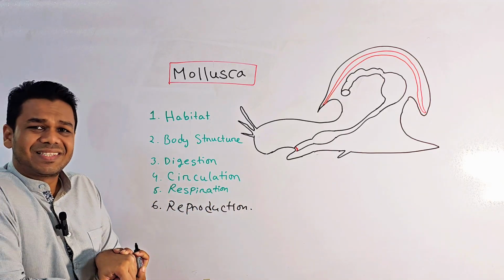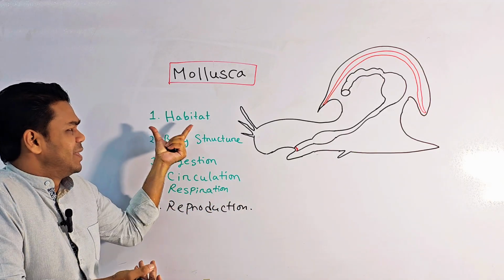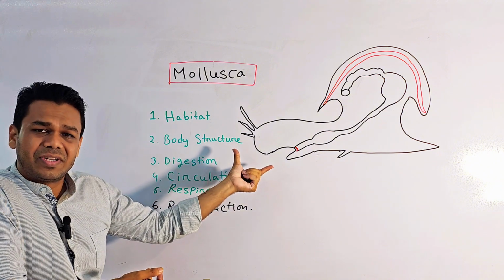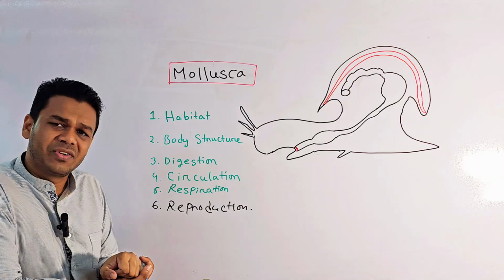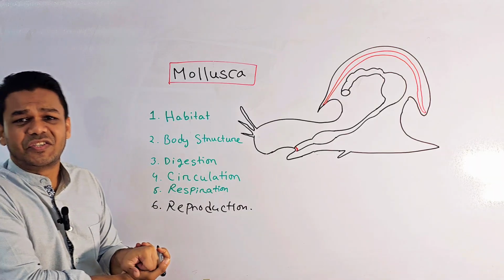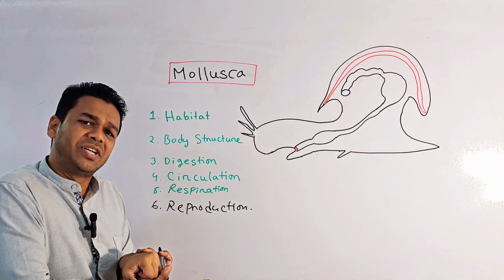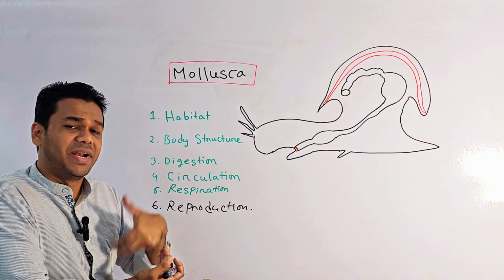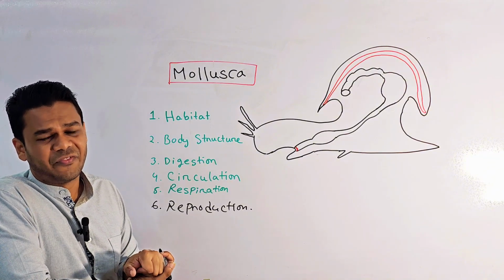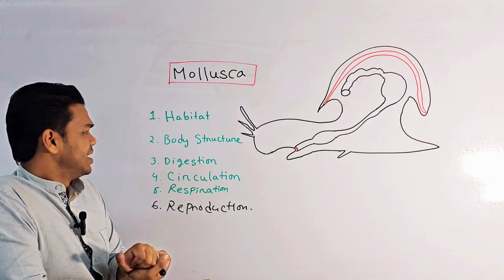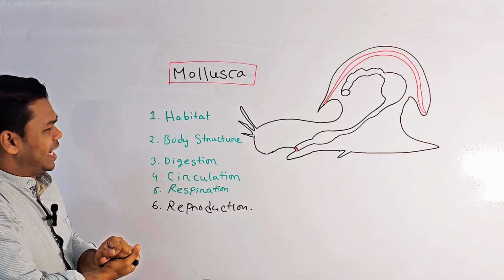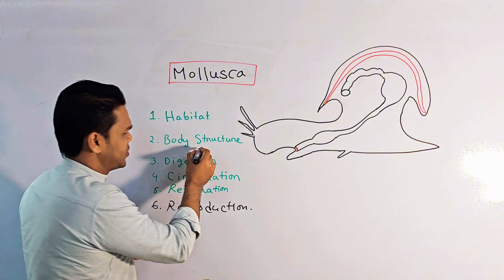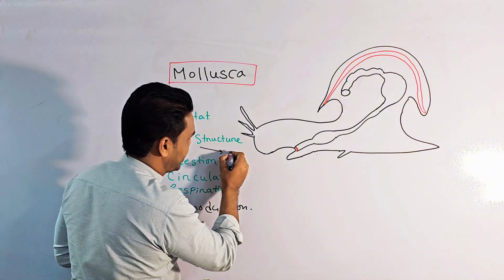So my dear friends, the habitat means that they are found mostly in aquatic regions and also terrestrial regions. They can be found in water and in terrestrial regions, in marine water and in fresh water. And their body structure, I think you know, is mostly bilateral symmetrical.